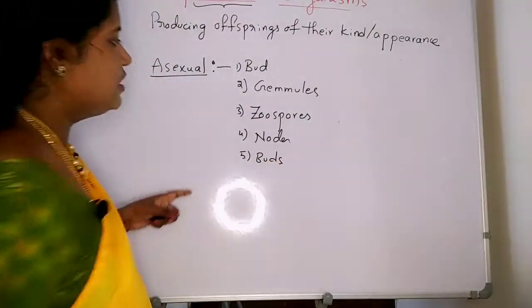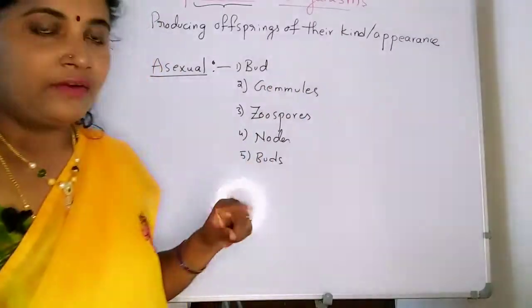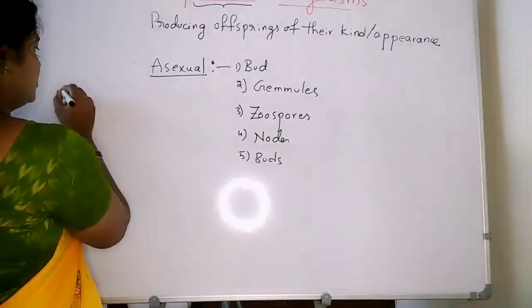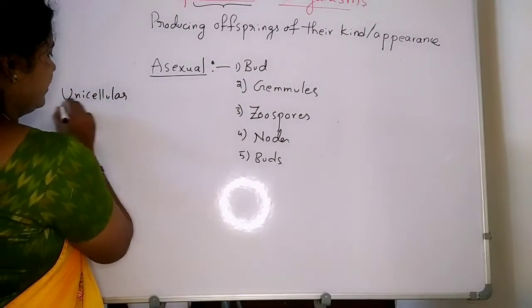I will say what those are. Before explaining the structures, we have to see unicellular organisms. In unicellular organisms, the asexual reproduction is different.